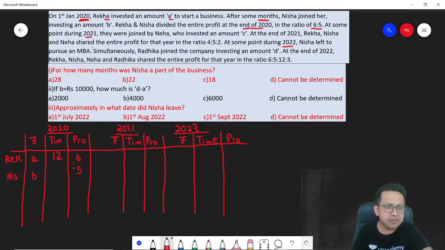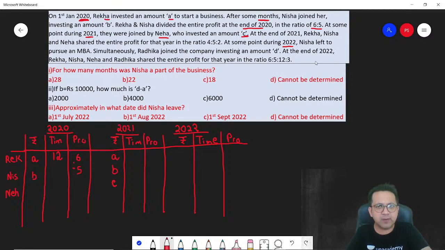Next. At some point during 2021, they were joined by Neha, who invested an amount C. So remember, Neha is investing the money during 2021, so I'll put it under the corresponding block in 2021. What about Rekha and Nisha? They continue to stay in business. So their money is A and B.